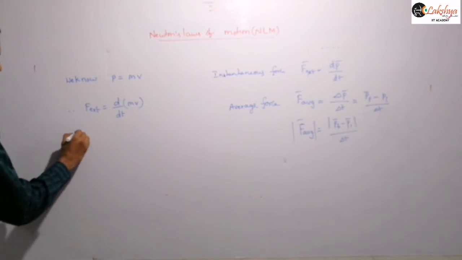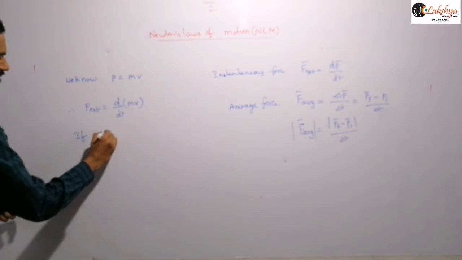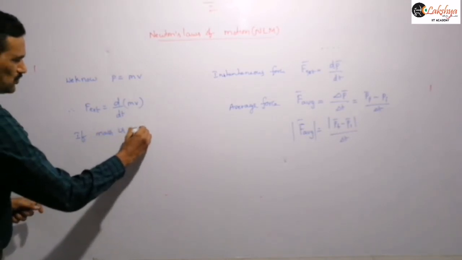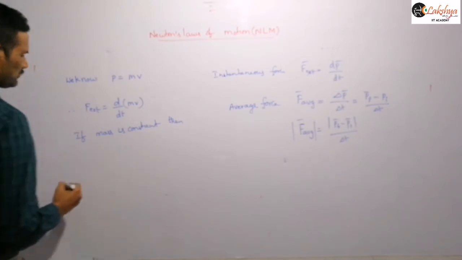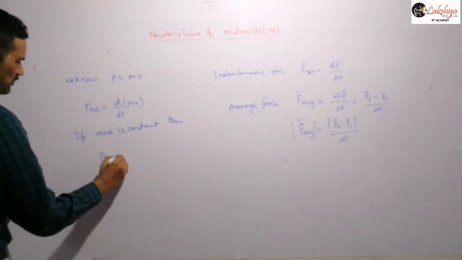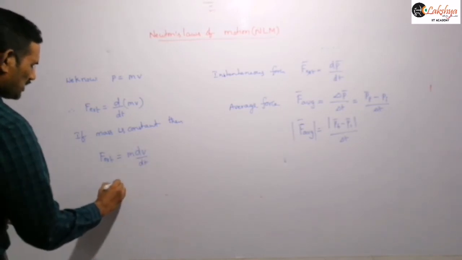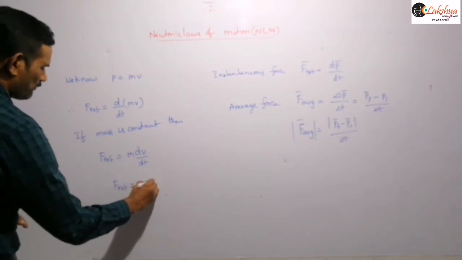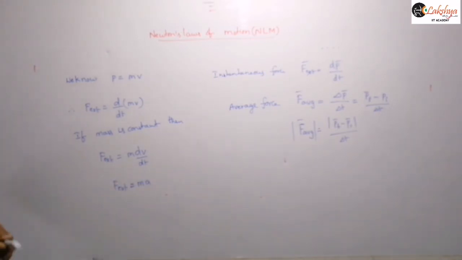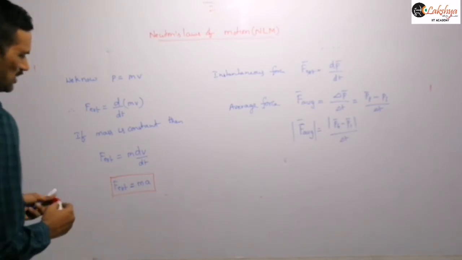So if mass is constant, then we can express this as F external is equal to m into dv by dt. Now this dv by dt is nothing but what we call acceleration, right? So therefore we can write this as ma. This is nothing but our F is equal to ma form, which we can write simply from Newton's second law statement, right? So F is equal to ma.